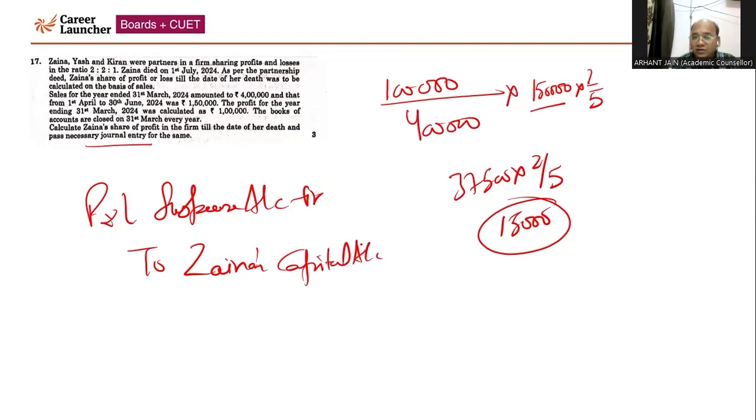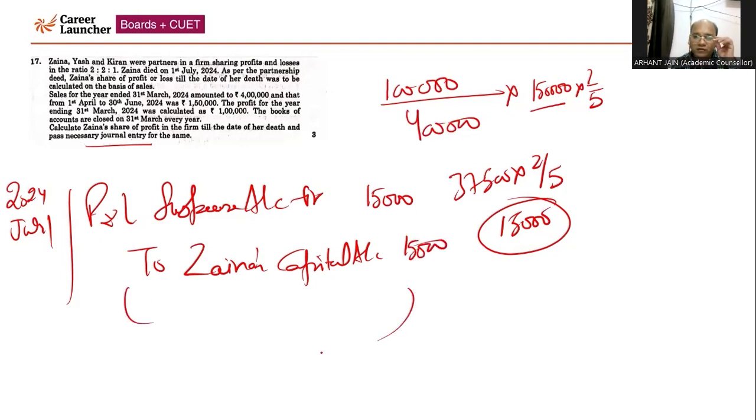Even you have written the narration as well as the date, that is on 1st of July. You need to write the date also, because if you have not written it, half marks may be deducted. That is on July 1st. So accordingly, this will come 15,000, 15,000. And the narration is: Zaina's profit transferred to her capital account through P&L suspense account. Now, next question.